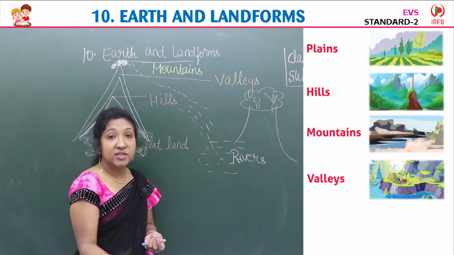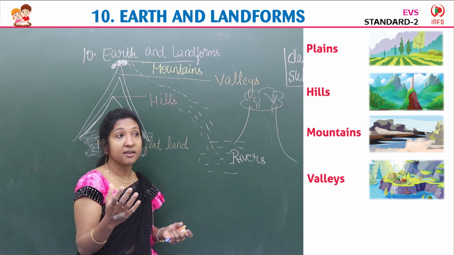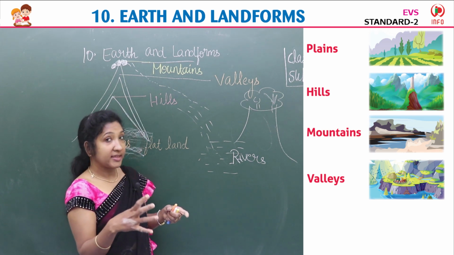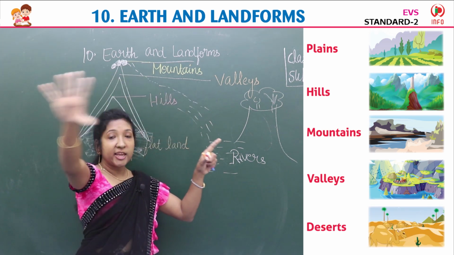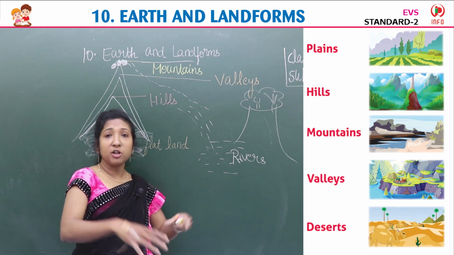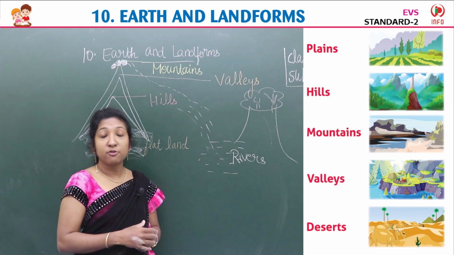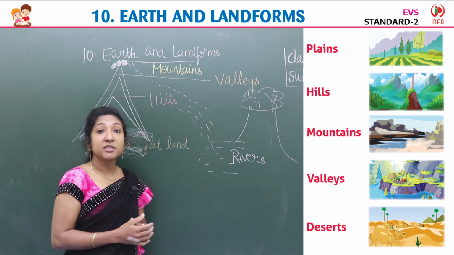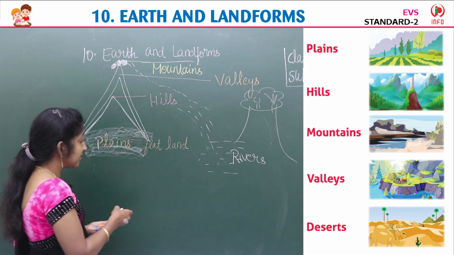Then next comes another landform. Okay. Next is, you have seen this on TV and all, an area, a big area covered with full of sand. It is called a desert.